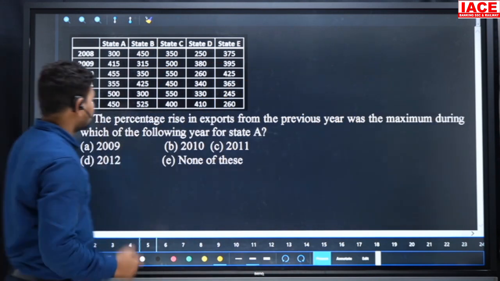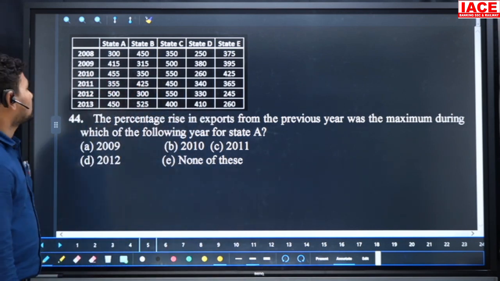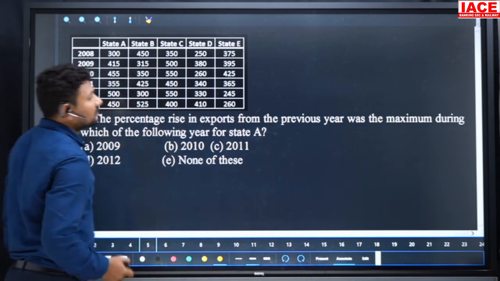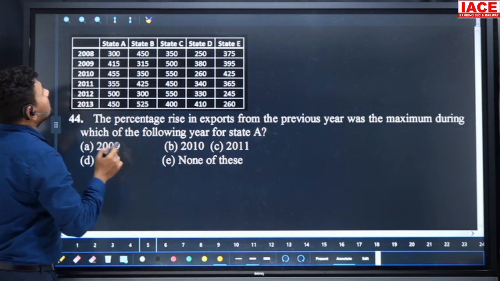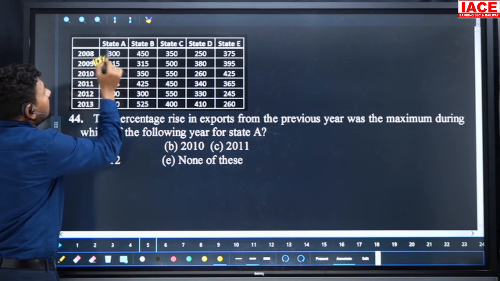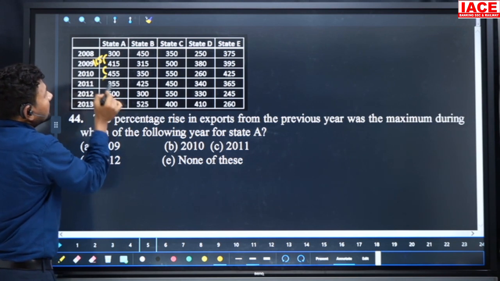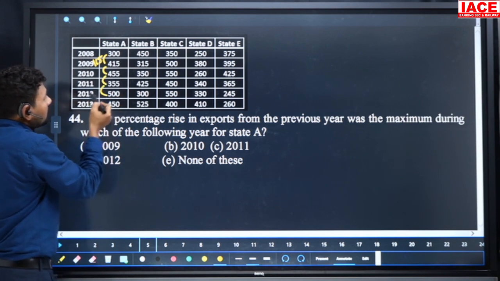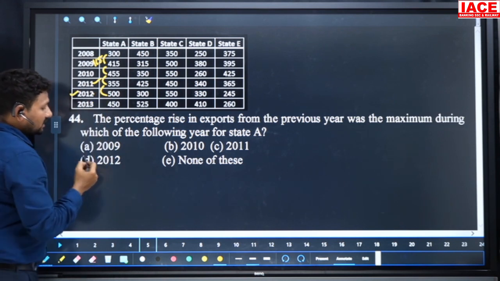Go for the next question. The percentage rise in exports from the previous year was the maximum during which of the following years from state A? From state A, comparing to which year the rise value is increased. Look at 300 to 415, just 115 increased, and it is just 40 increased, and here decreased, and here increased. Comparing to 2011, 2012 has more increment, then our option is D.